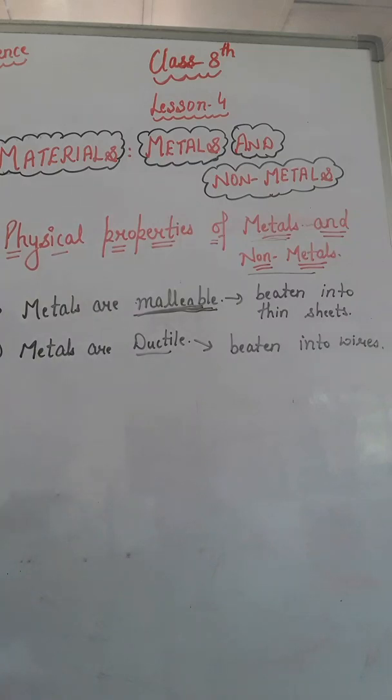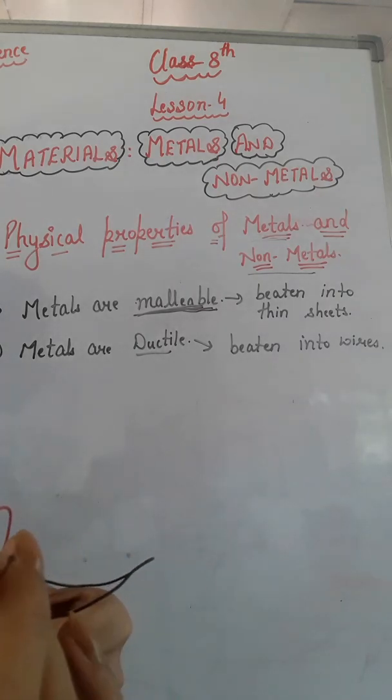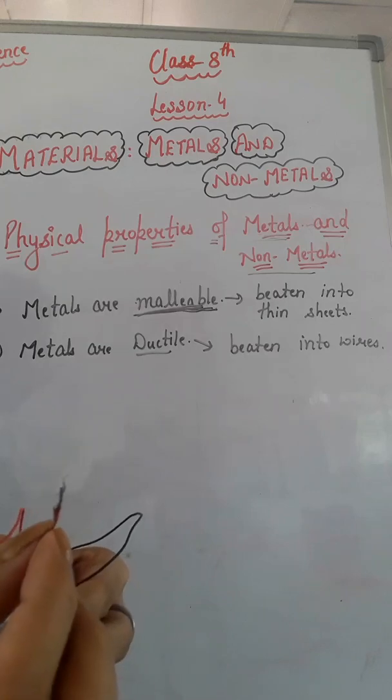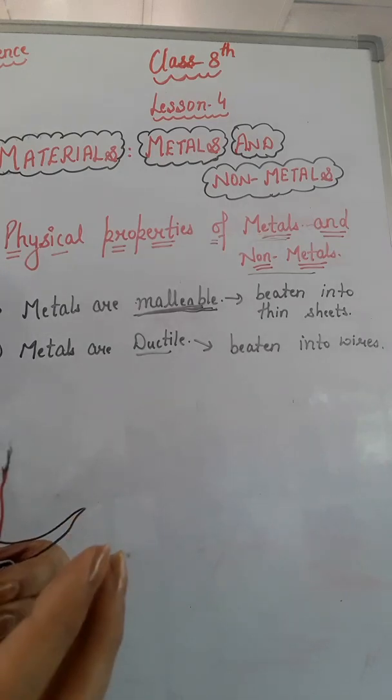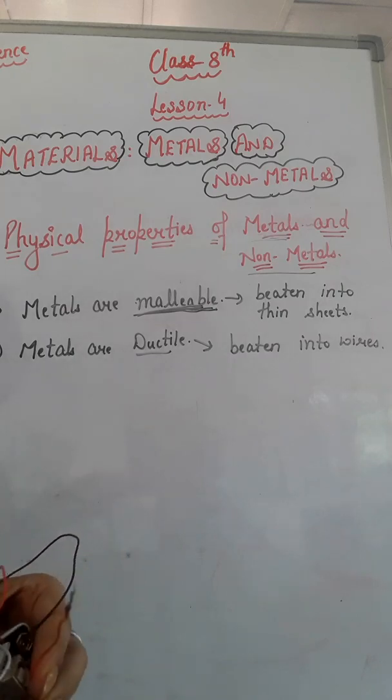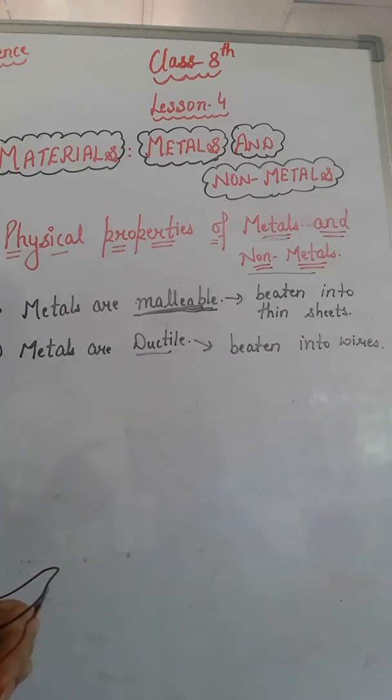Copper and aluminium wires are used in electrical appliances. Here you can see the copper wire which is in the front, right? This is the coating on the copper wire so that current cannot affect us, right? This is the coating of PVC, polyvinyl chloride, that we discussed in our previous chapter.